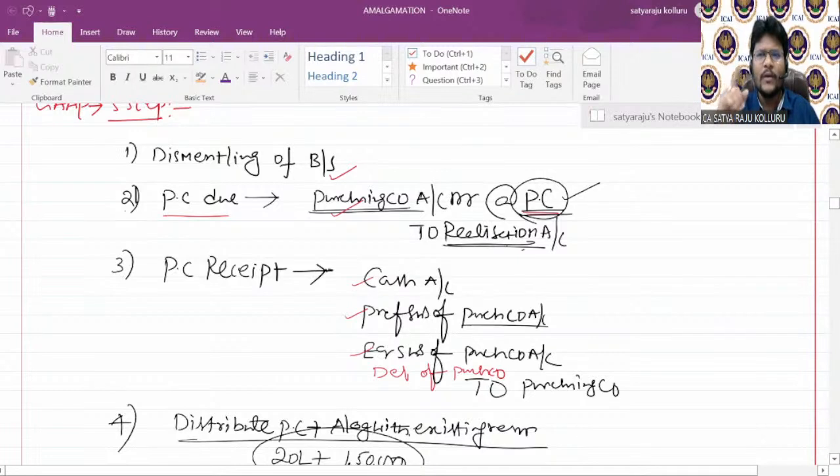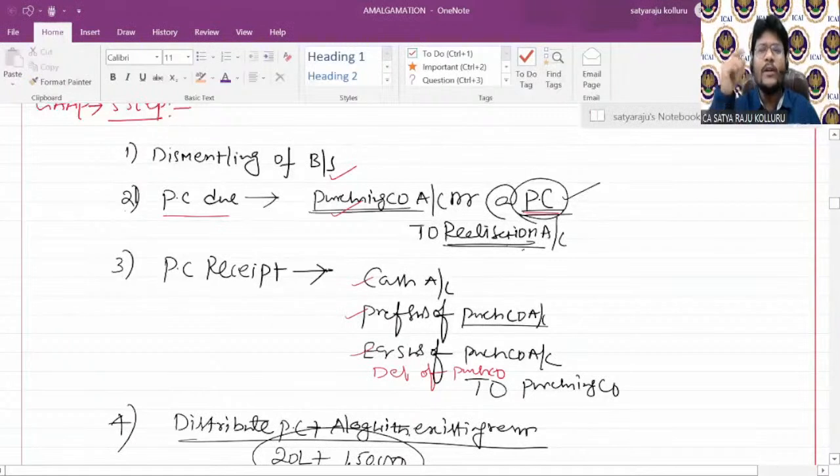Preference share capital you can transfer to the preference shareholders account. Then the disbanding of the balance sheet is over. Step number 1 is over. Then step number 2. Sir, step number 2 is for purchase consideration due. The entry is: purchasing company account debit to realization account at the rate of purchase consideration.